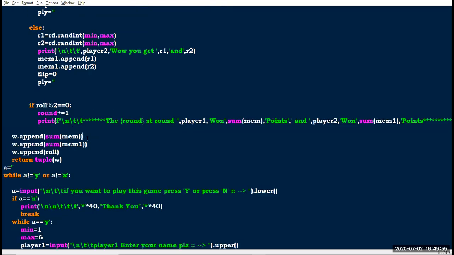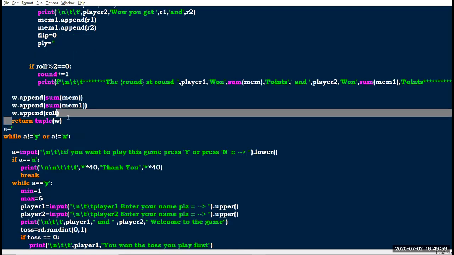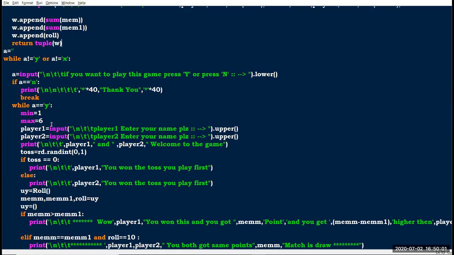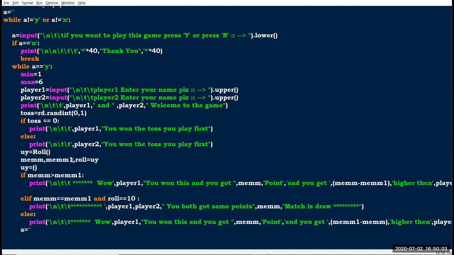So here first I have appended mem, and second I have appended mem1, and third I have appended roll. Okay, so I have unpacked them in the same order which I have appended in the roll function. Okay, so after that I have to empty the ui variable.